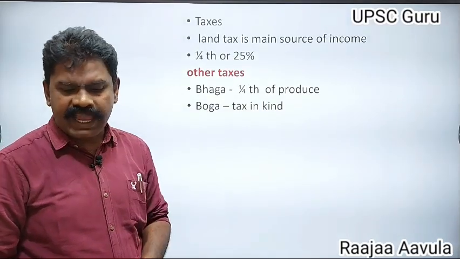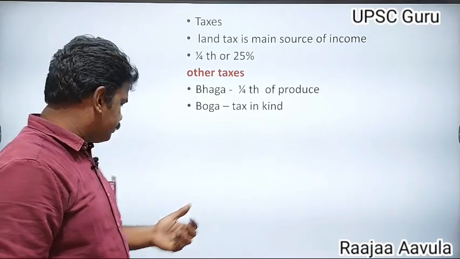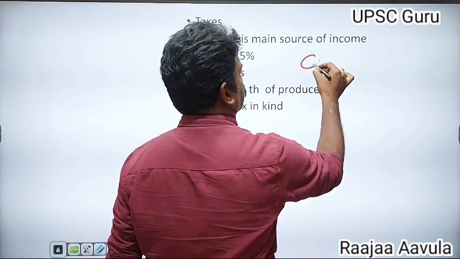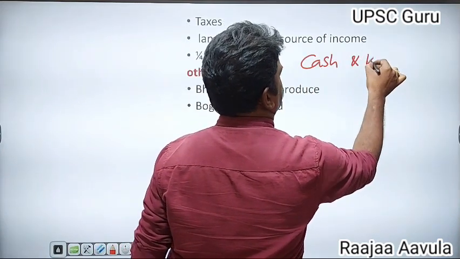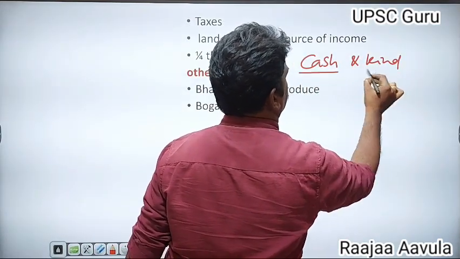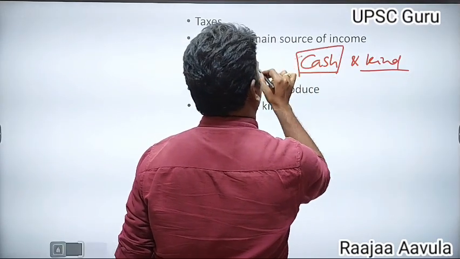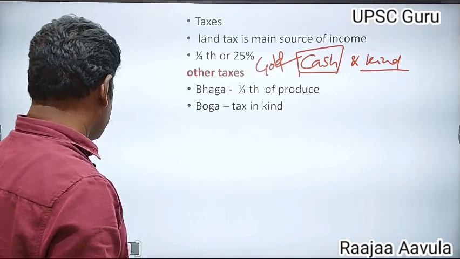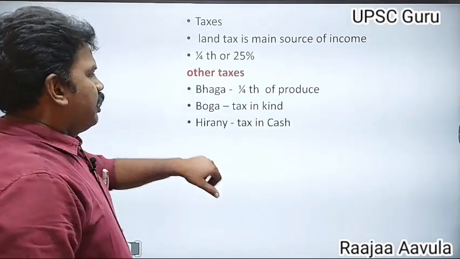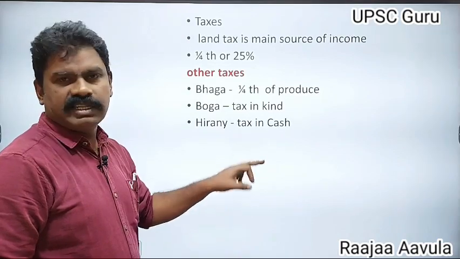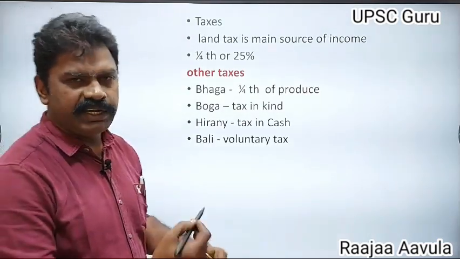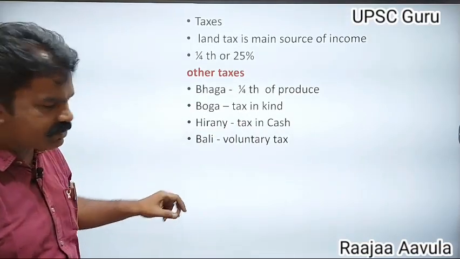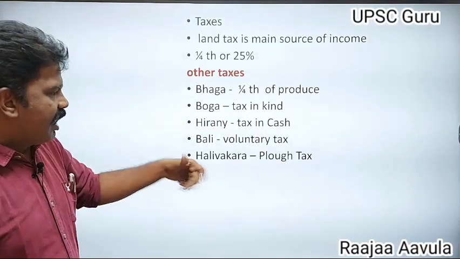Bhoga was a tax in kind. Taxes were both in cash and kind. Giving cash means gold. Hiranya was a tax on cash. Bali was a voluntary tax. It was a very cruel tax. Even though it was voluntary, it was a cruel tax.